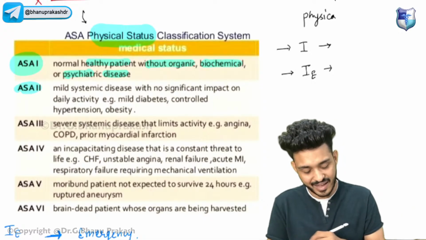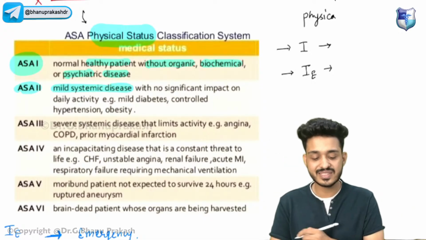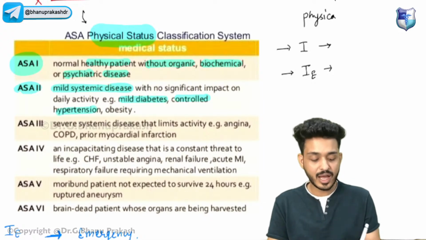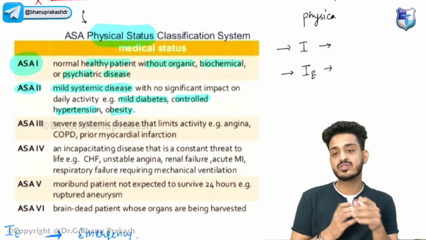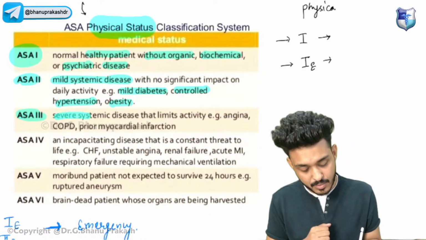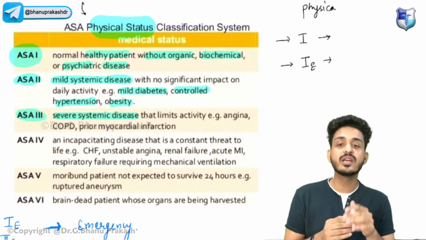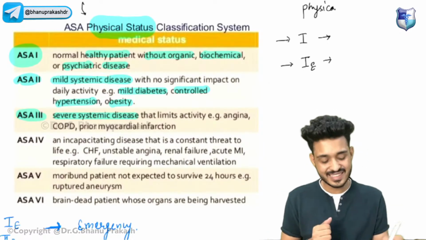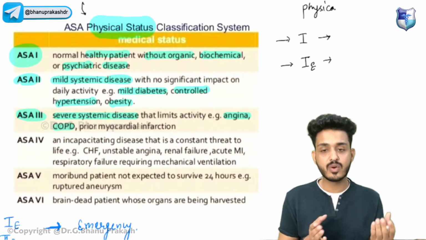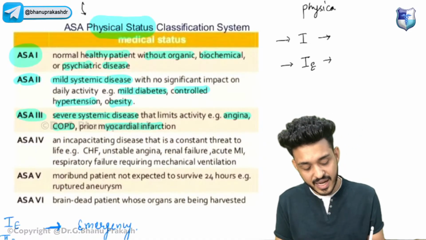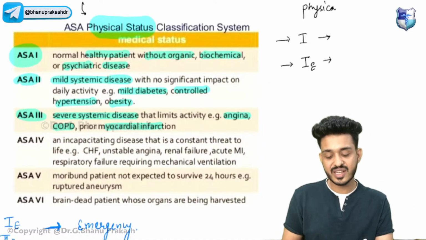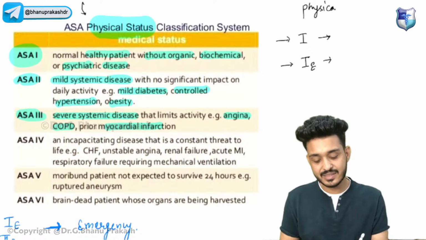ASA grade 2 means mild systemic disease is present. Maybe the patient has diabetes, controlled hypertension, or obesity. These are basically mild systemic diseases. ASA grade 3 tells us about severe systemic diseases. For example, the patient can have angina, COPD like bronchitis, emphysema, or a prior myocardial infarction, that is heart attack, right?